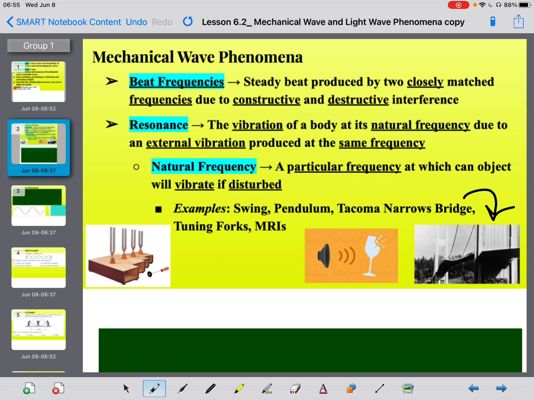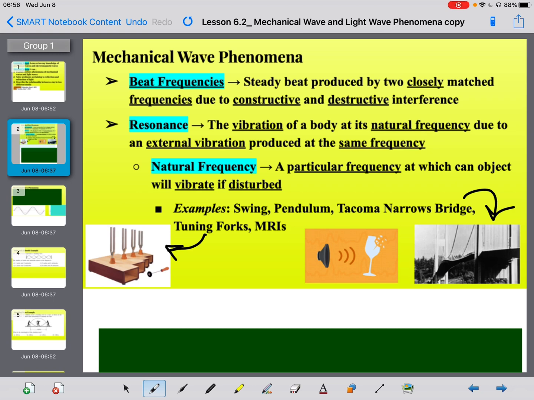You have MRIs, which is what you go in if you're in the hospital or something like that. And then a tuning fork, they look like this. I know they look weird, but it's kind of like a xylophone. So basically you have a mallet and you hit the tuning fork and you can hear it make its special sound. You can also hit a tuning fork, and you can bring a very closely related tuning fork near it, right?